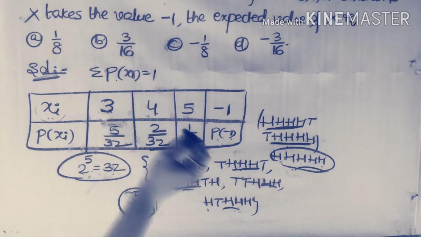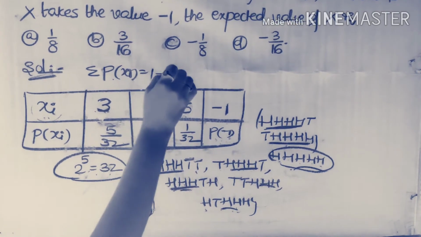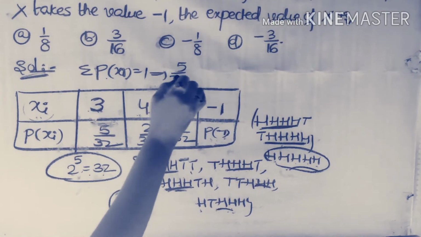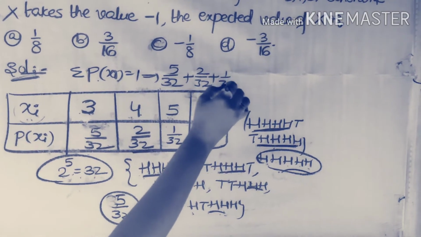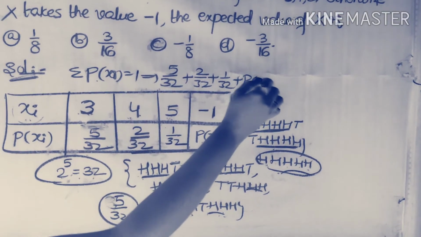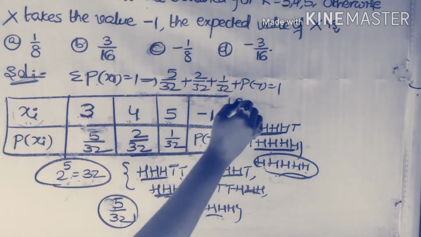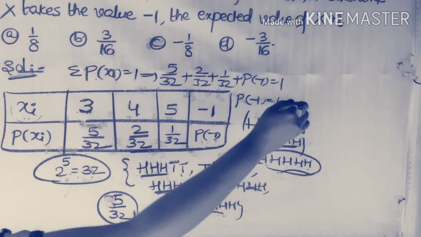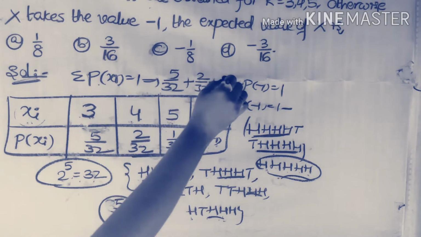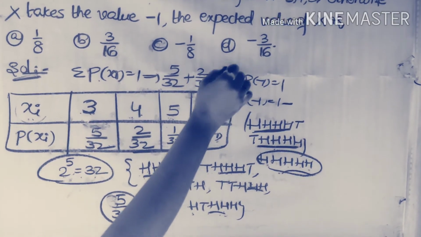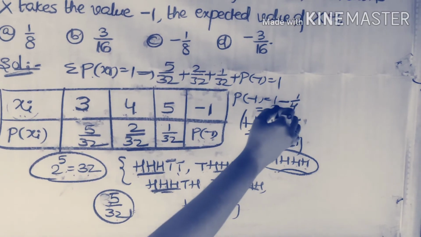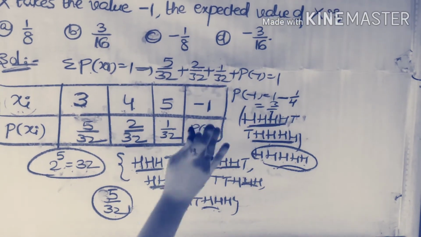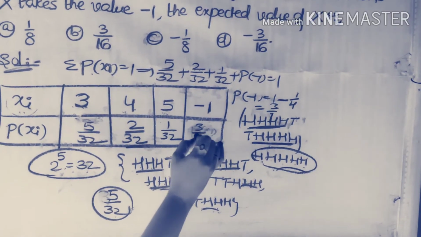So 5 by 32 plus 2 by 32 plus 1 by 32 plus p of -1 is equal to 1. That is, p of -1 is 1 minus 8 by 32, which is 1 minus 1 by 4, which is 3 by 4. Therefore, p of -1 is equal to 3 by 4.